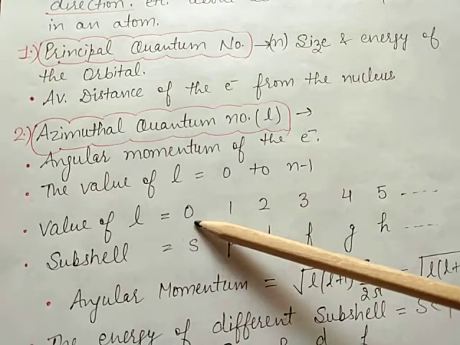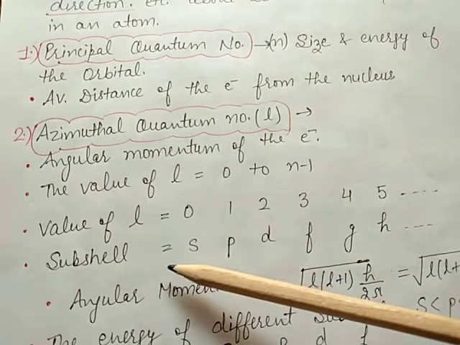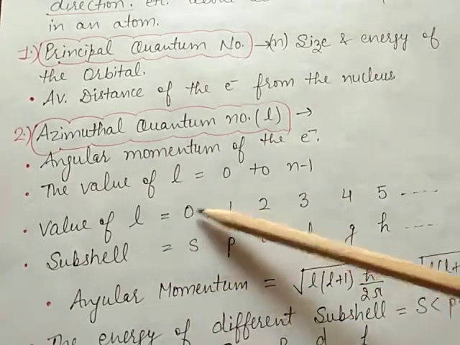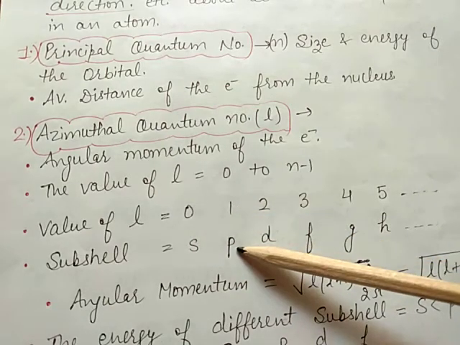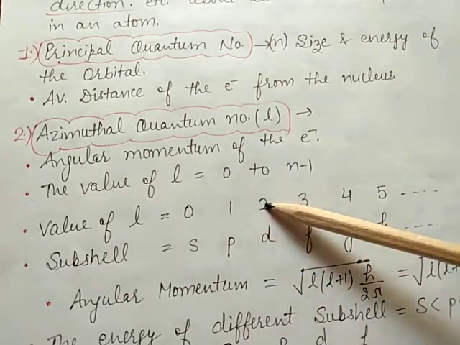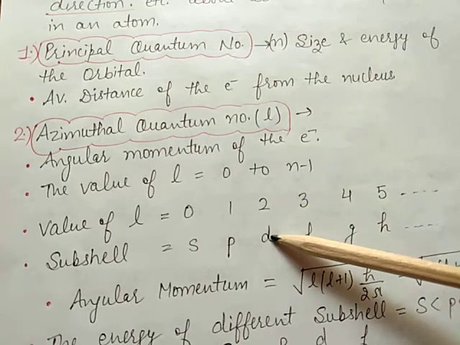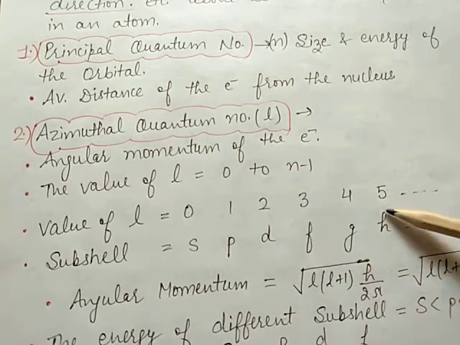If the value of l is 0, it represents the s subshell. If the value of l is 1, that represents the p subshell. If the value of l is equal to 2, then it represents d, and so on.